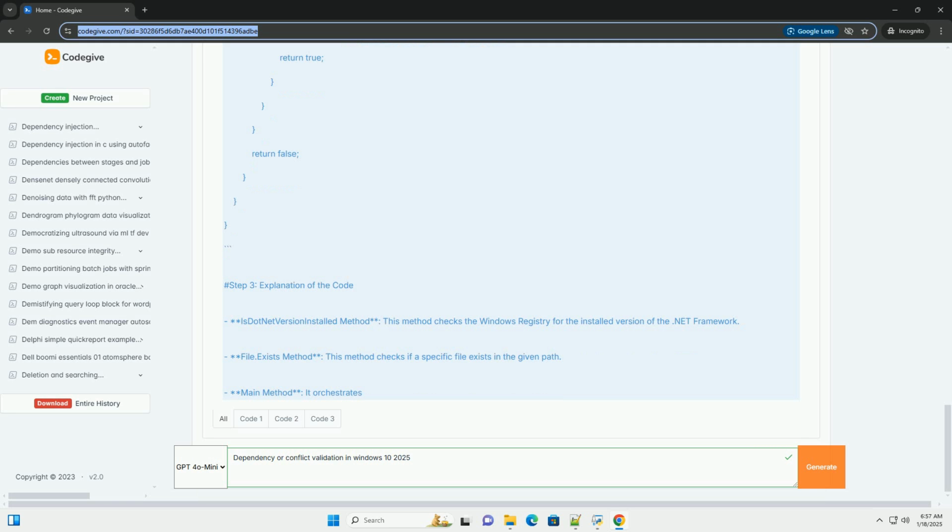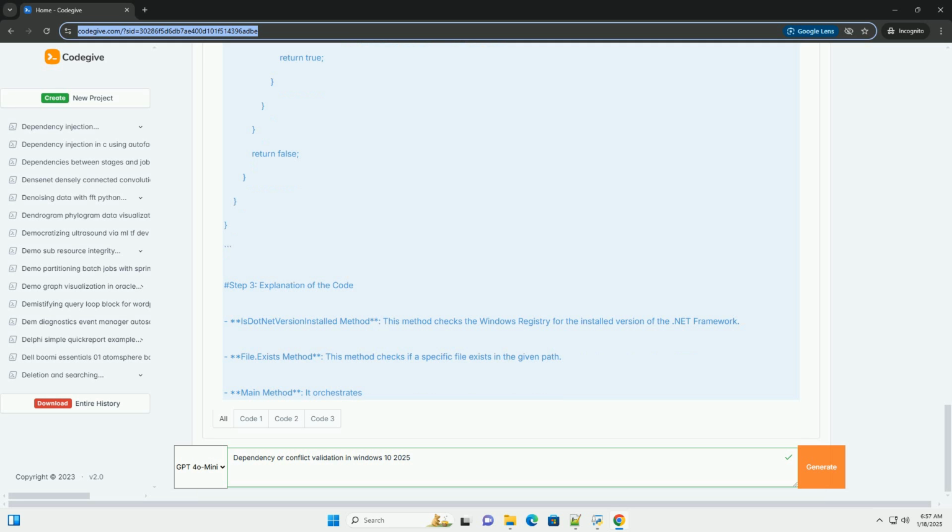Step 4. Run the application. 1. Make sure you have the required .NET Framework version installed. 2. Create the required file or change the path in the code to point to an existing file. 3. Run the application, and it should inform you whether all dependencies are satisfied or if there are any issues.